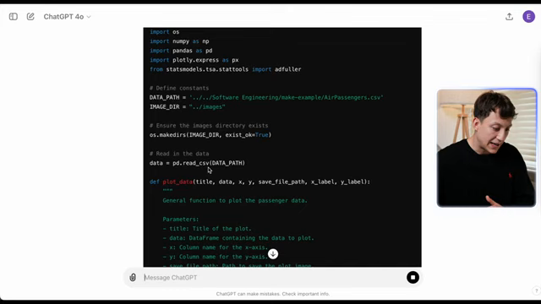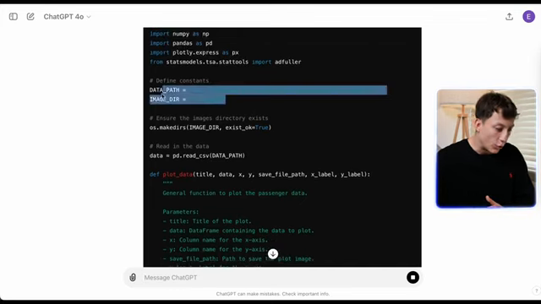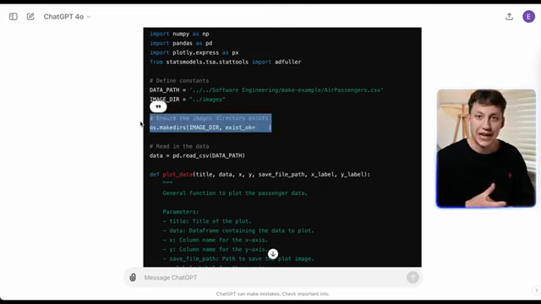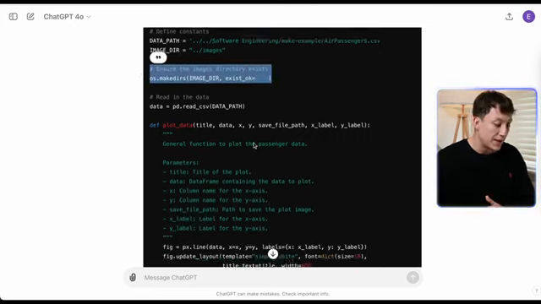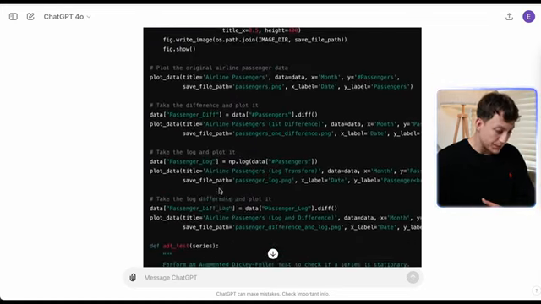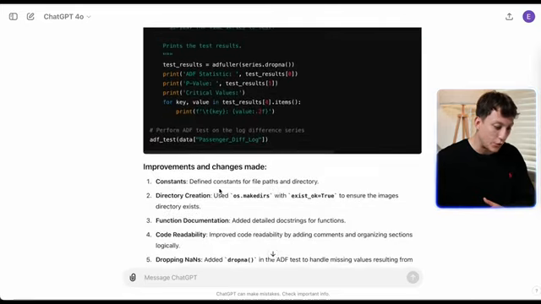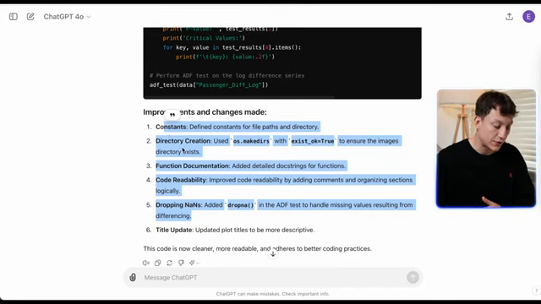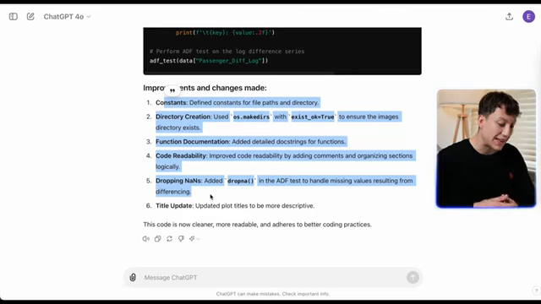So input this, and as you can see, it's defined some constants, added OS to make directories. It's added new functionality to make the code a lot more readable. The plot data function is added with a docstring with the parameters, which is great. And as you can see, it's made it a lot more coherent. And I'll give you the examples: added constants, directory creation, function documentation, code readability. And it's just made it a lot cleaner. Therefore, it's less prone to bugs and problems. And for someone who wants to understand what's going on, it's a lot easier for them.